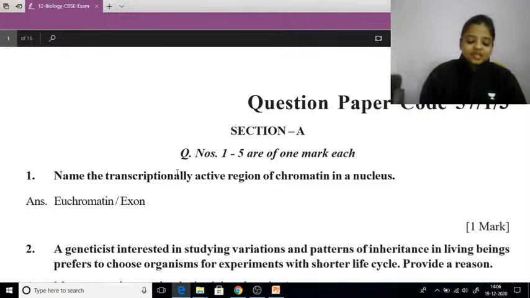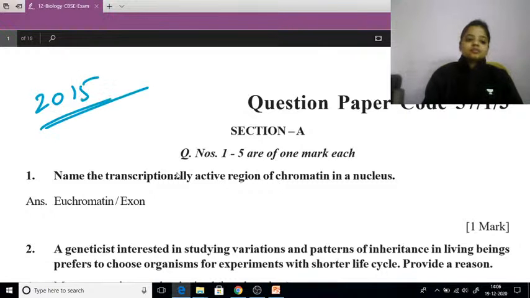Okay. So starting with Section A of 2015. Don't forget students, we are on the question paper of 2015. Now comes Section A, that is questions 1 to 5, which will be of 1 mark each. So here comes the first question. Name the transcriptionally active region of chromatin in the nucleus.